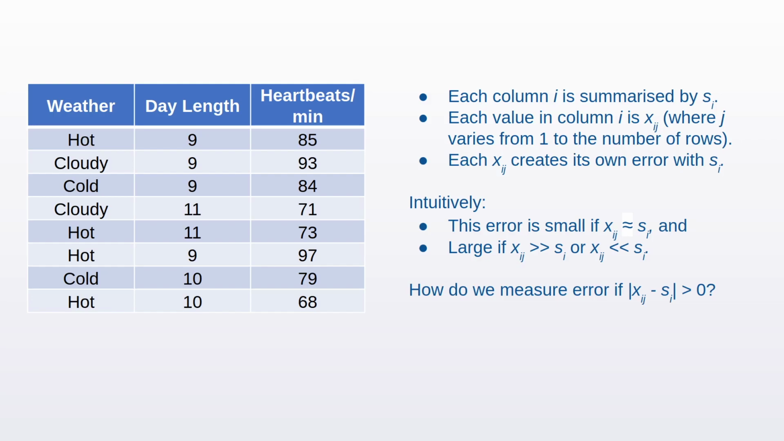So now the question boils down even further. How do we measure the error if the absolute value of the difference between the X values and the S values is greater than 0? By the way, we are interested in absolute values because the sign of the error does not matter. Whether the error is positive or negative, it's still just as bad.